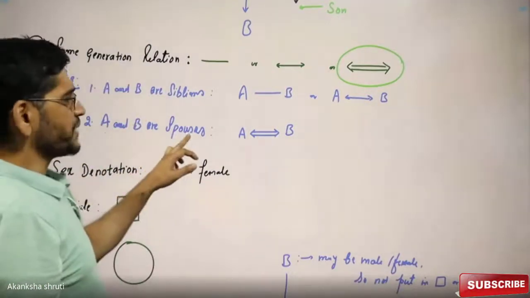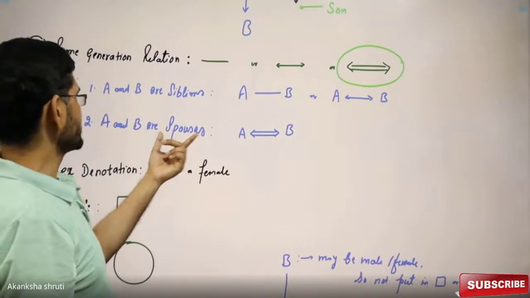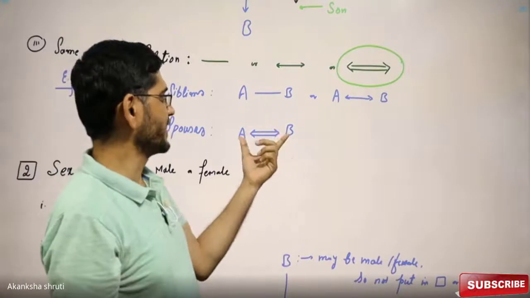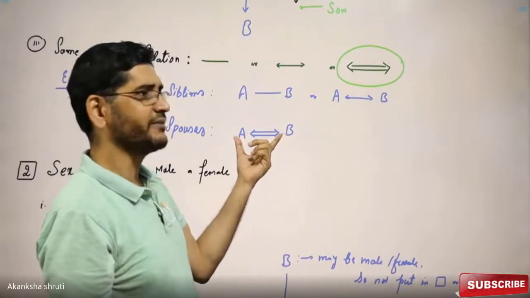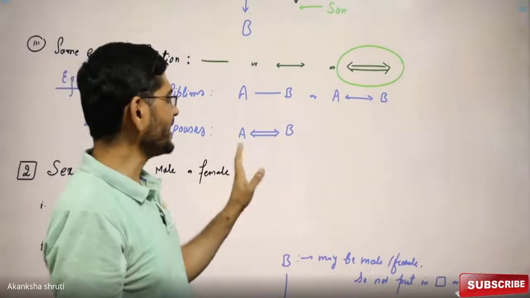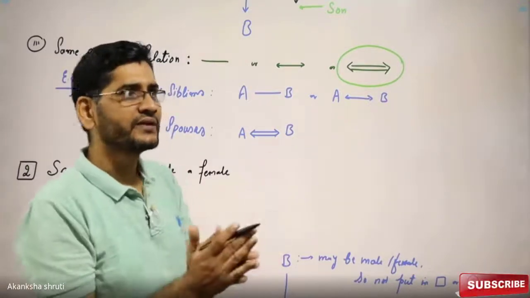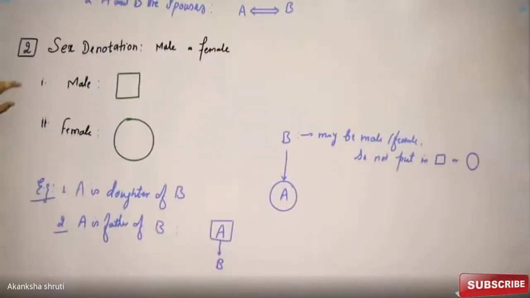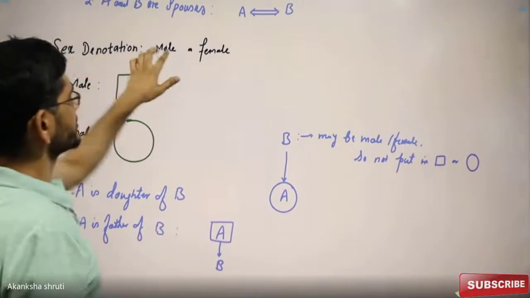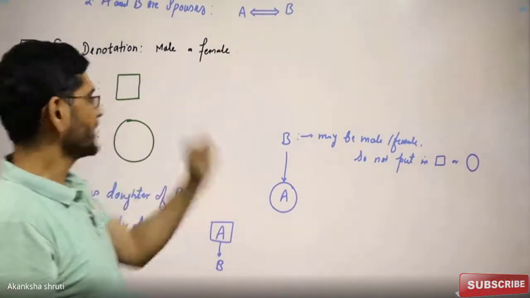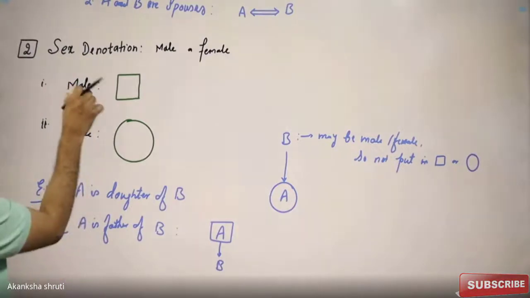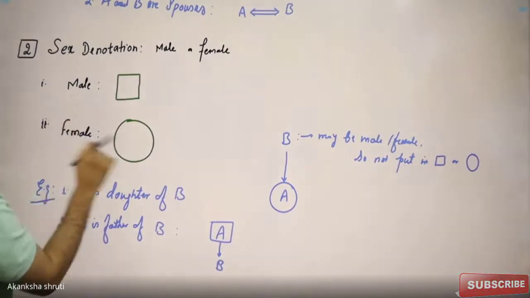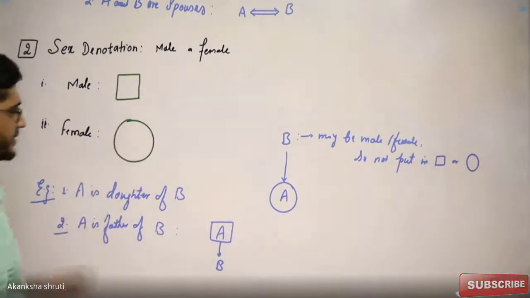A and B are spouses, meaning there is a marital relation between A and B. Put the double bond or double arrow between A and B. Who is husband and who is wife is not given, so leave it. If it is given, then we need to incorporate the sex also, meaning whether male or female. That's why the next denotation is for the sex, whether male or female. Students, for male, we put that person inside a square and for female, in a circle.